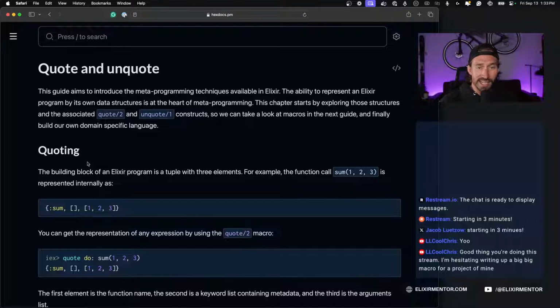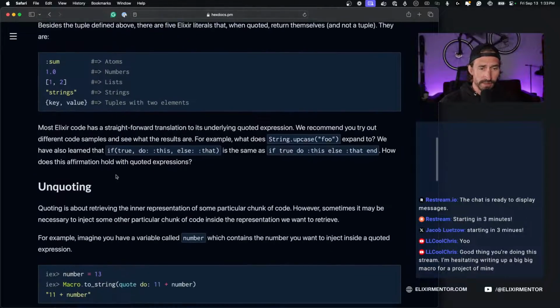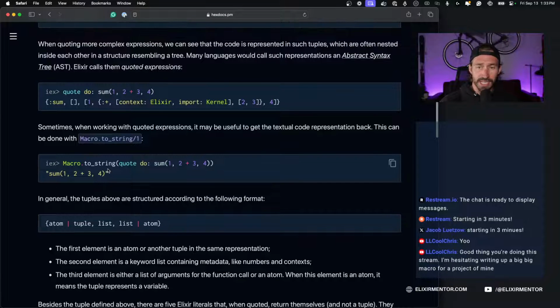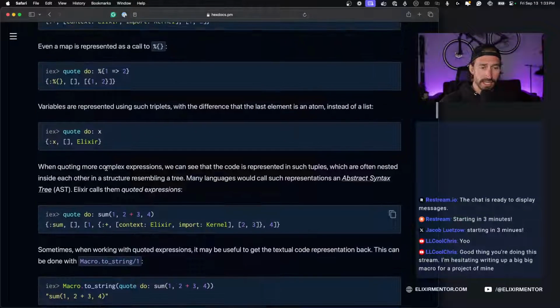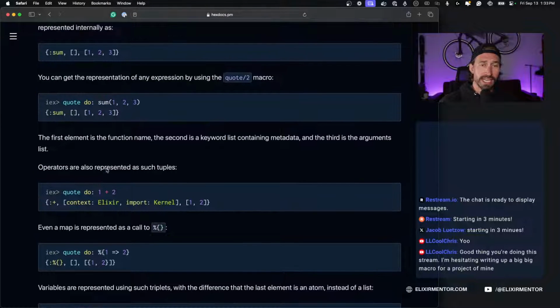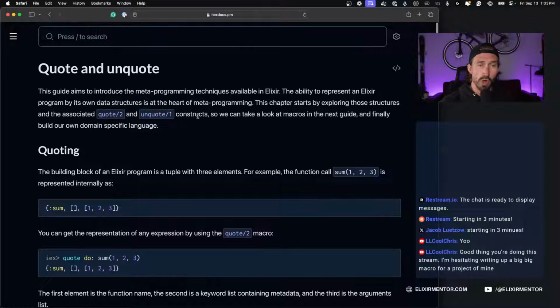So let's jump in. I feel like we'll do some examples with this stuff for sure, so I'll open up the IEx shell. What AST is, it's abstract syntax tree, and we're going to be diving into that briefly. With that being said, let's start reading.